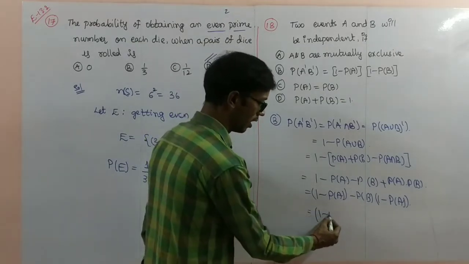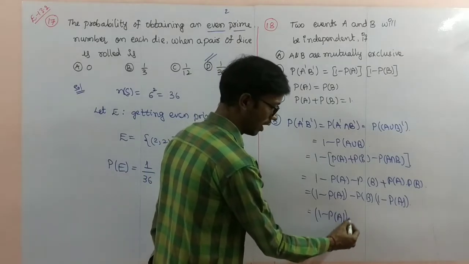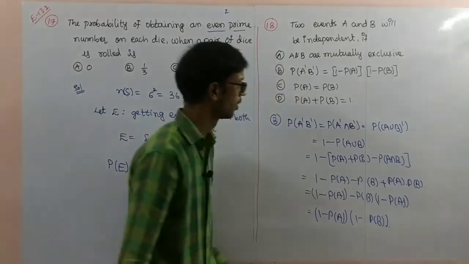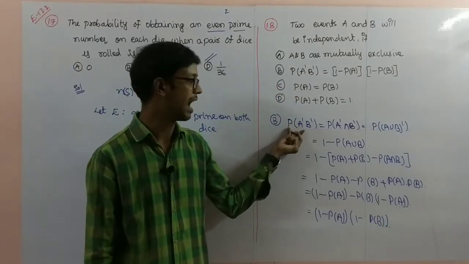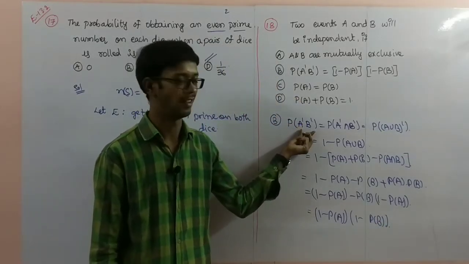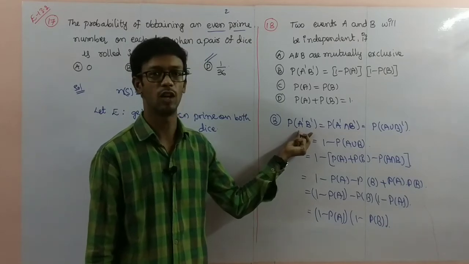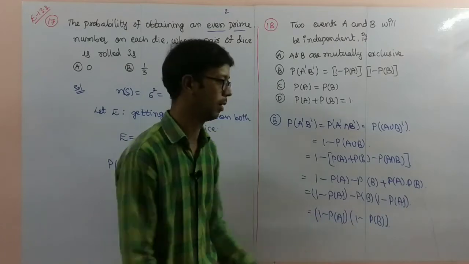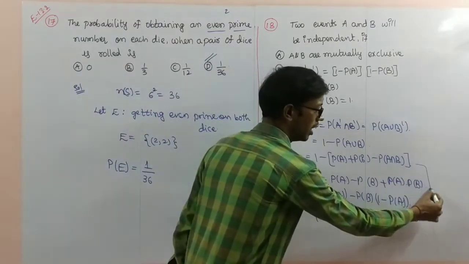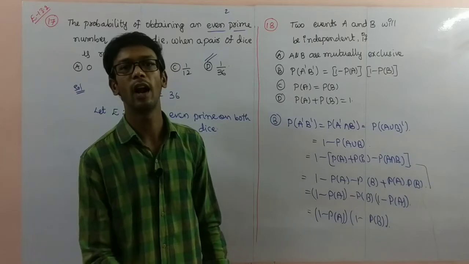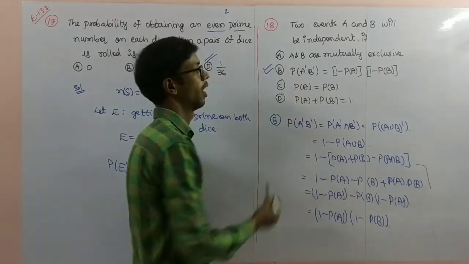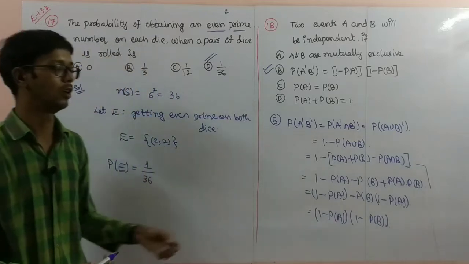So 1 minus P of A, if you take common, you will get 1 minus P of B. So P of A dash B dash, that is A dash intersection B dash, equals 1 minus P of A into 1 minus P of B, based upon the independent condition. So option B is the correct option. Pause the video to note it down.